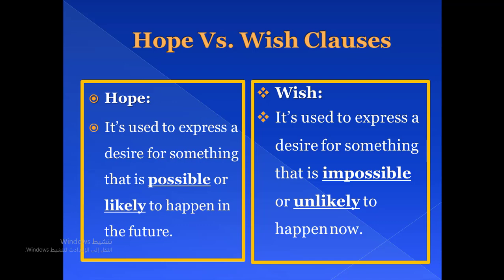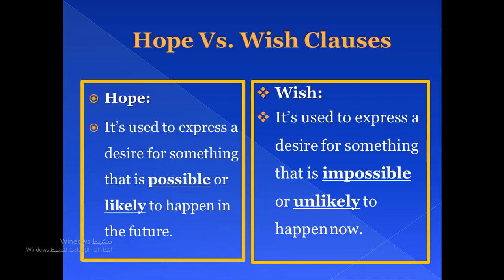So when you want to talk about what you would like to happen in the future, which is possible to happen, you can use hope. Moving to wish, it's used to express a desire for something that is impossible or unlikely to happen now.